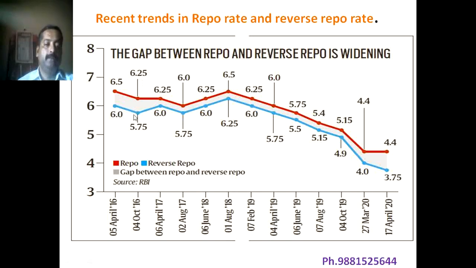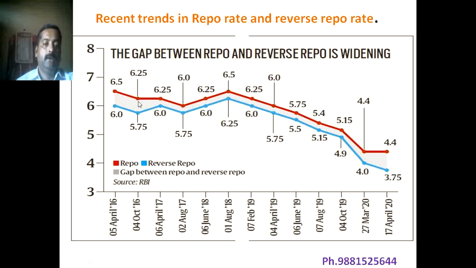Now here we will see, at the same time, the reverse repo rate also reduced from 6% to 5.75%, or we can say the reverse repo rate reduced by 25 basis points.